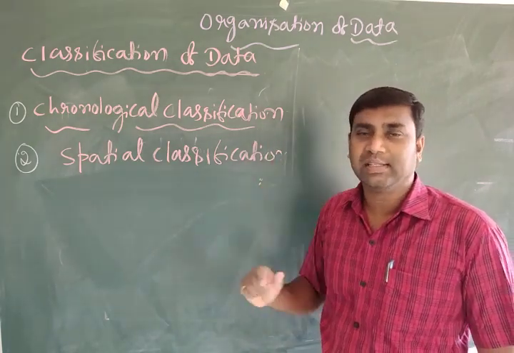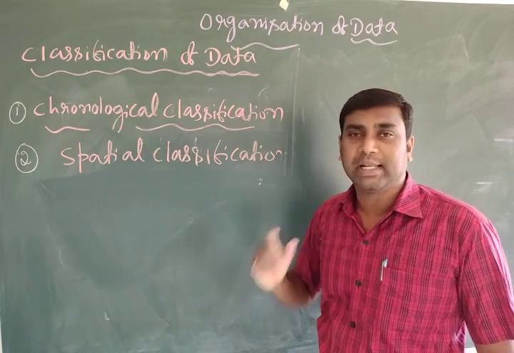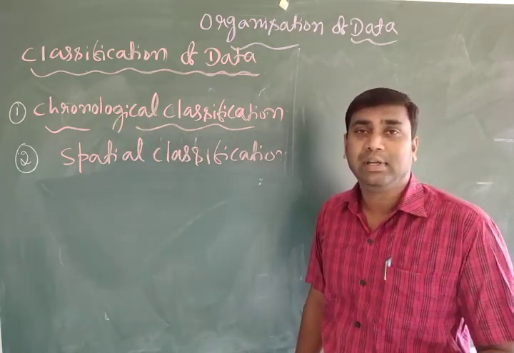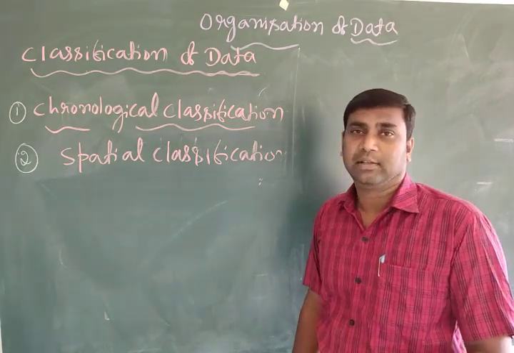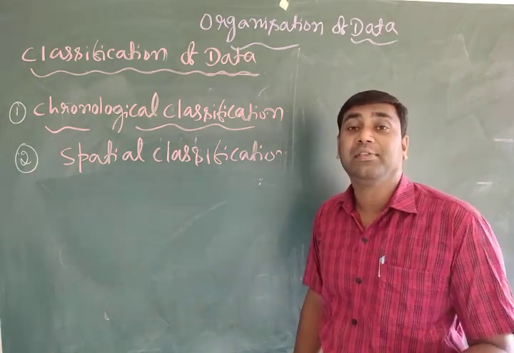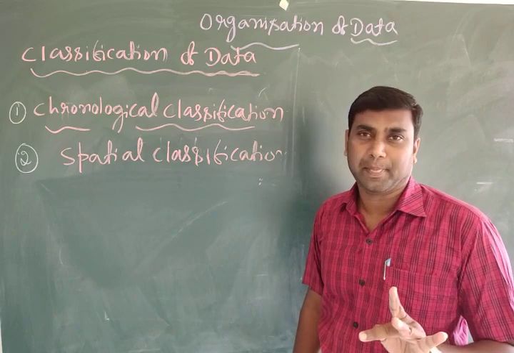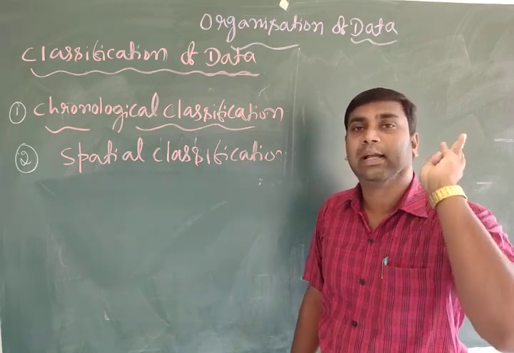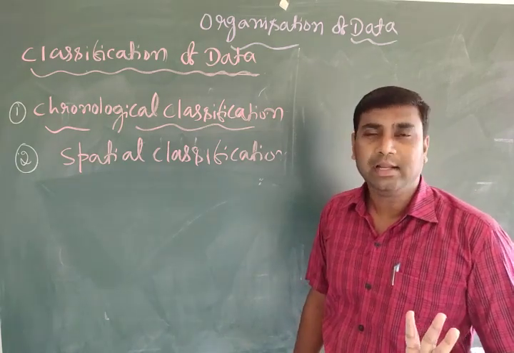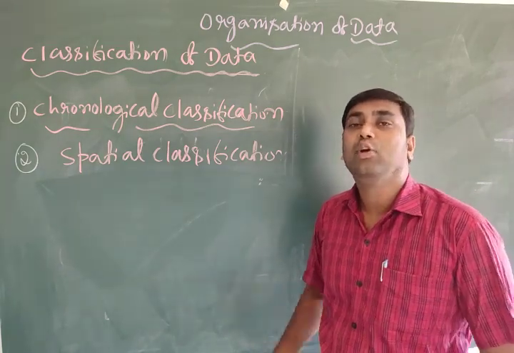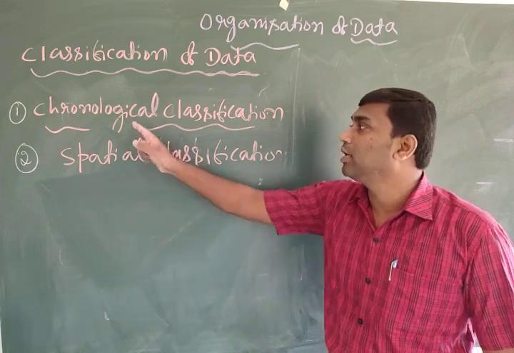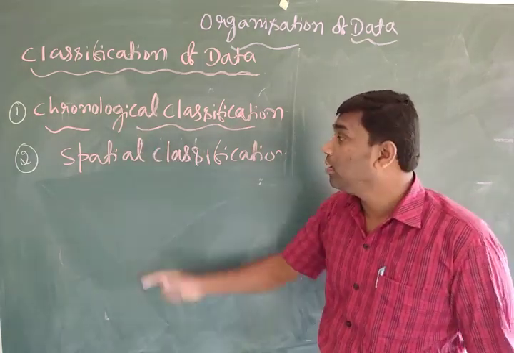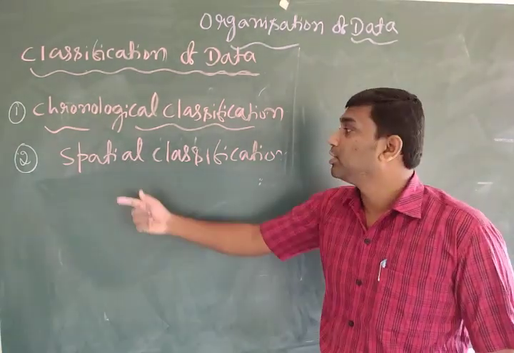In a previous class we discussed chronological classification, which means the data is classified on the basis of time, like year, quarterly, monthly, or daily.